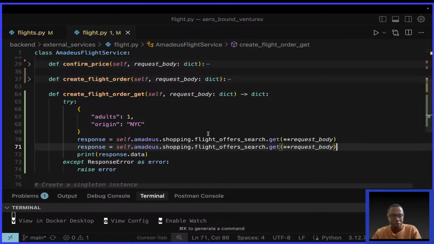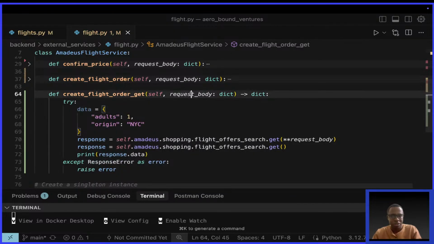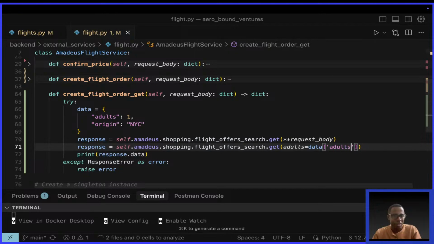I just want to make sure that if anybody is here and is not understanding, they understand everything. Another way of passing in the request body would be to do something like this. Say this dictionary is called data, data equals to this. You'd have to come here and say adults equals to data, adults. Then again, you do the same thing for origin. I can just copy this, save time.